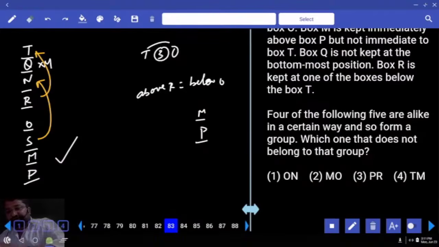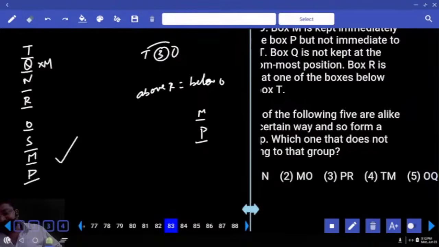4 out of the following 5. ON, 1 box in between them. MO, 1 box. PR, 3 boxes. TM. OQ.